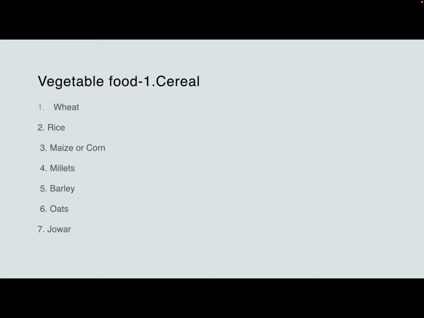Vegetable food, first is cereals. It includes wheat, rice, maize, corn, millet, barley, oat, jowar. Wheat is the main food of the majority of Indians. It contains vitamin A and vitamin B. Approximately, the protein value is 13%, carbohydrate 71, mineral salt 2.25, and fat is 2.27.